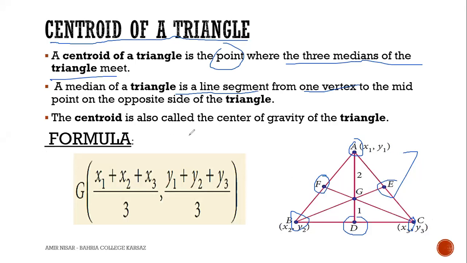The centroid is also the center of gravity of the triangle. So we can say that the centroid is the central point of the triangle. Here G is the centroid. Why is it called centroid? Because at this point, all three medians intersect, cut and meet. You can use the word intersect, cut, or meet. Then there comes the formula.